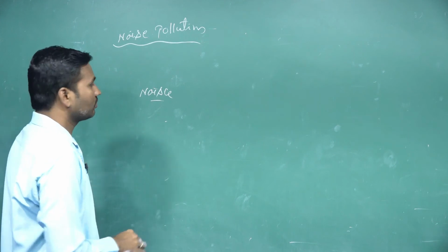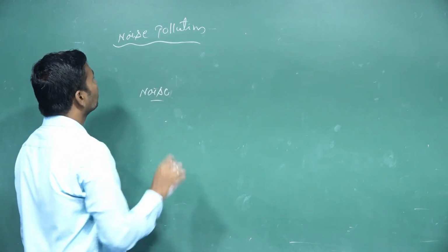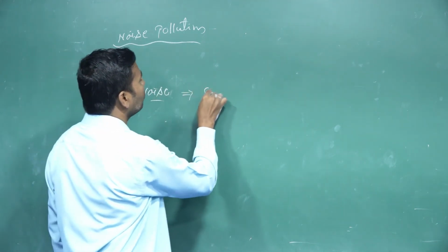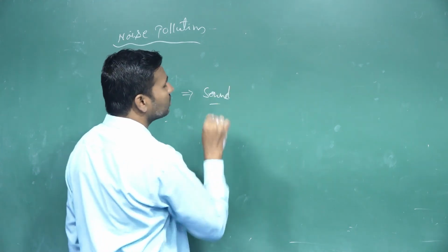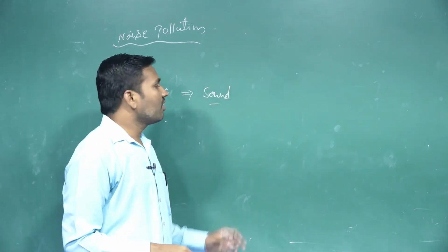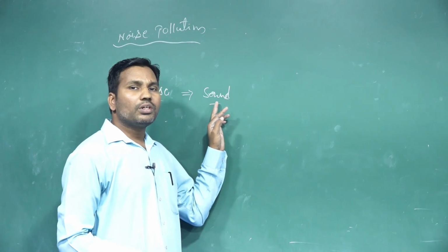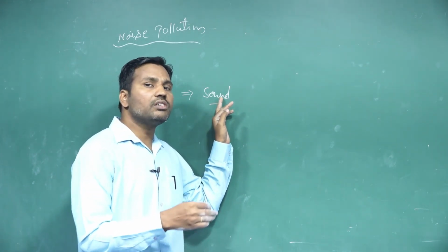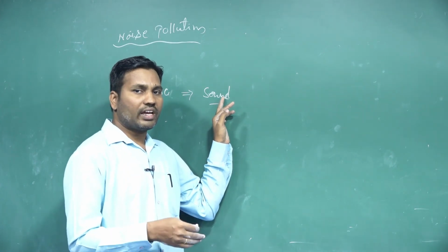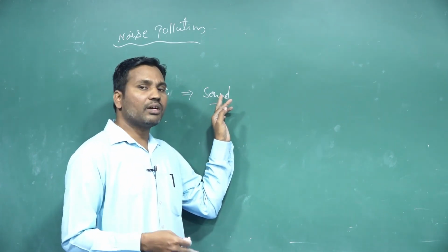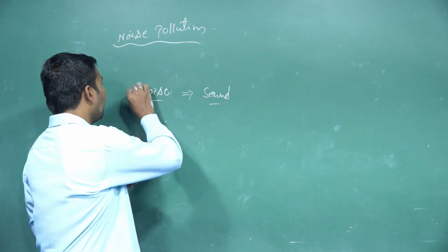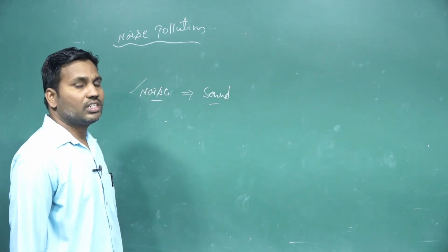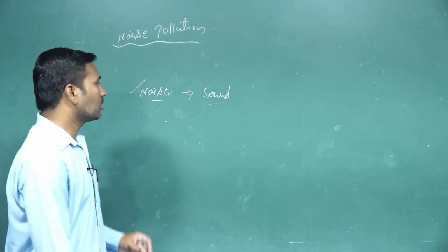Noise means sound, whether it is harmful to the organism or changes the organism, so that their activities are affected by the sound. That state is called noise.